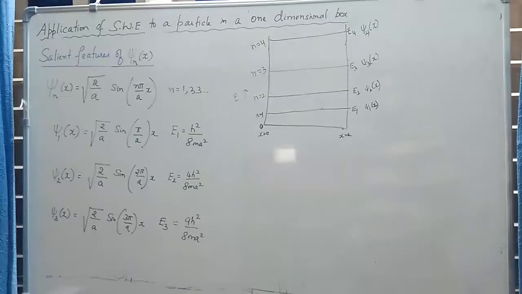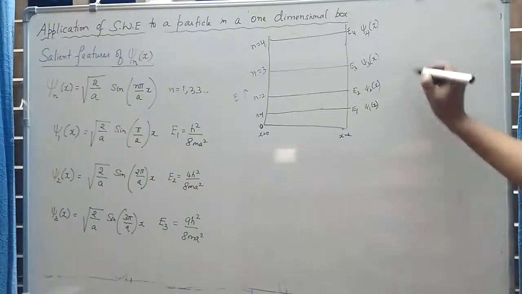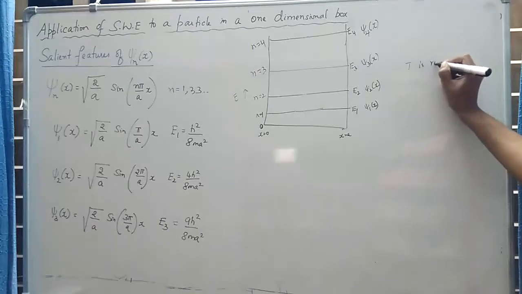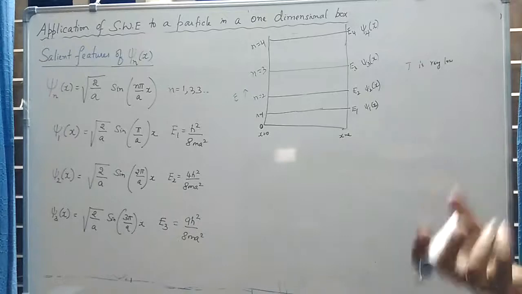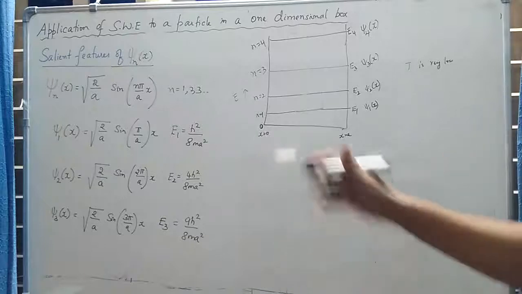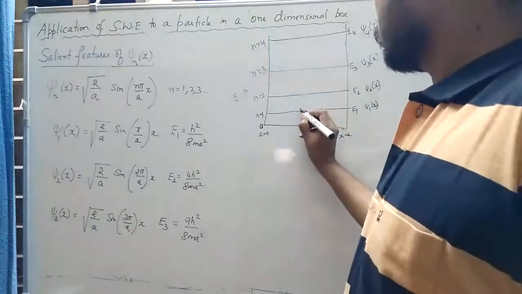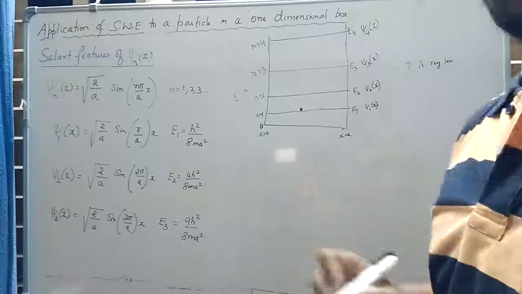Now suppose the temperature is very low. So if the temperature is very low, then in such cases we can assume that the particle in most of the cases is in its ground state. Because the temperature is very low, the energy of the particle will also be very less.